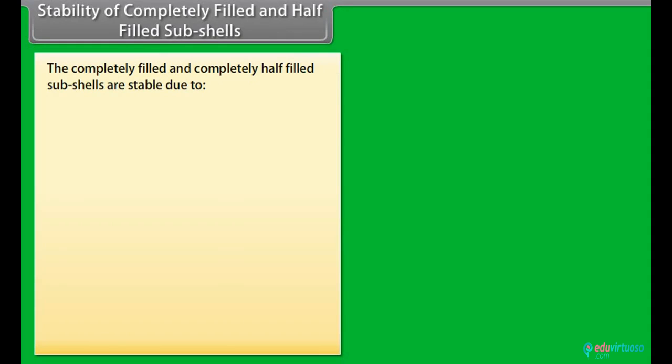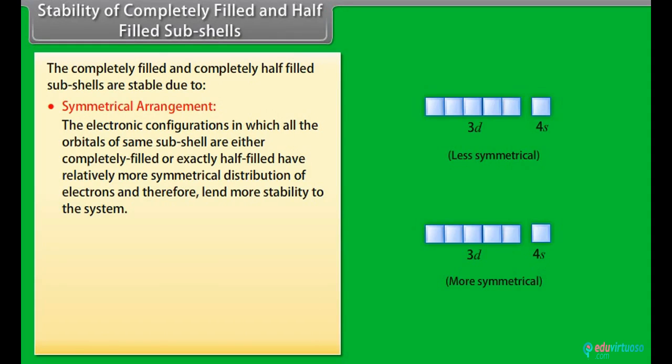Stability of completely filled and half-filled subshells. The completely filled and completely half-filled subshells are stable due to symmetrical arrangement. The electronic configurations in which all the orbitals of the same subshell are either completely filled or exactly half-filled have a relatively more symmetrical distribution of electrons and therefore lend more stability to the system.